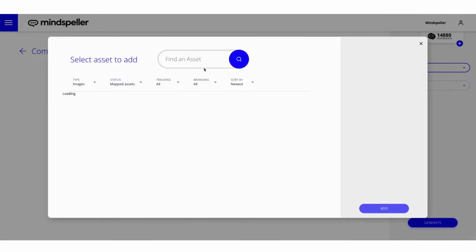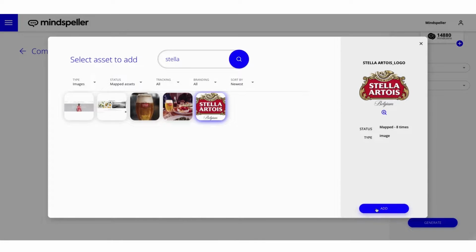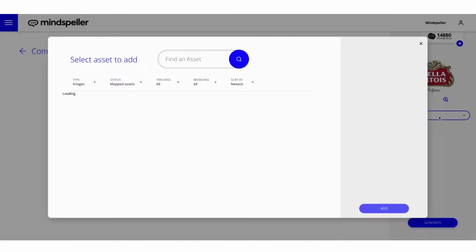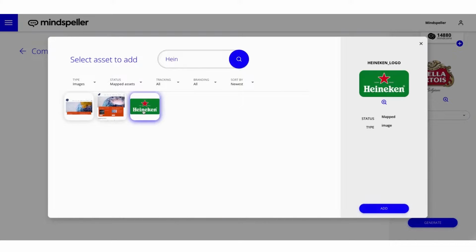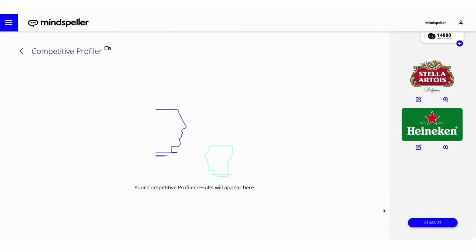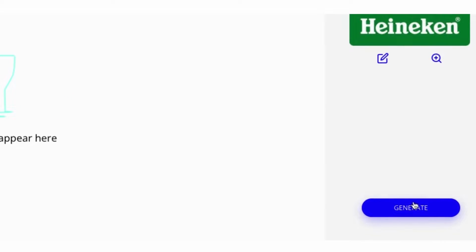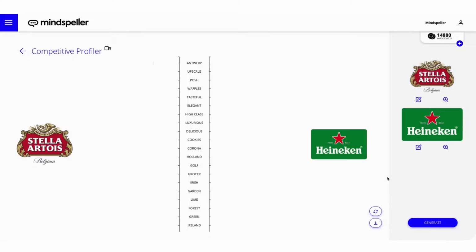First, load your brand asset, for example, your brand logo. Then, load your most competitive asset from your customer's perspective. This asset should represent the competitive benchmark against whom you want to differentiate your brand. Click the Generate button to reveal the first-order associations that differentiate the most from each other.